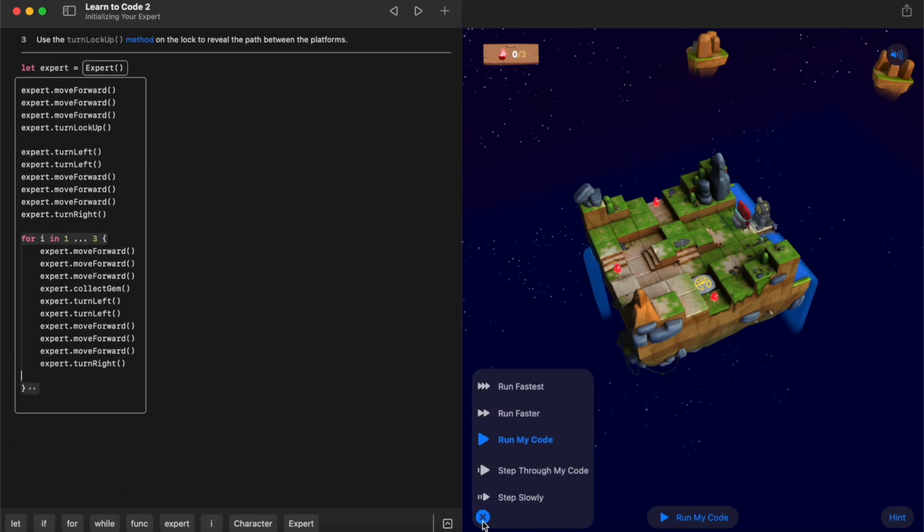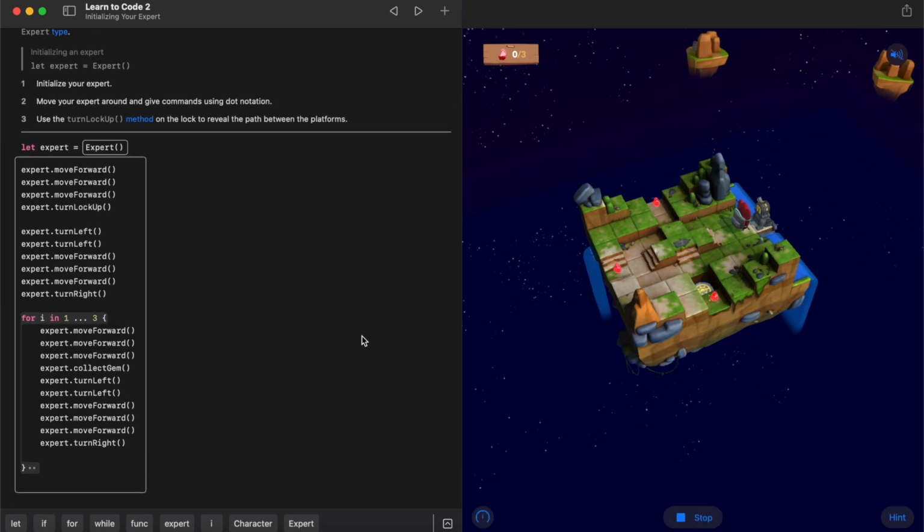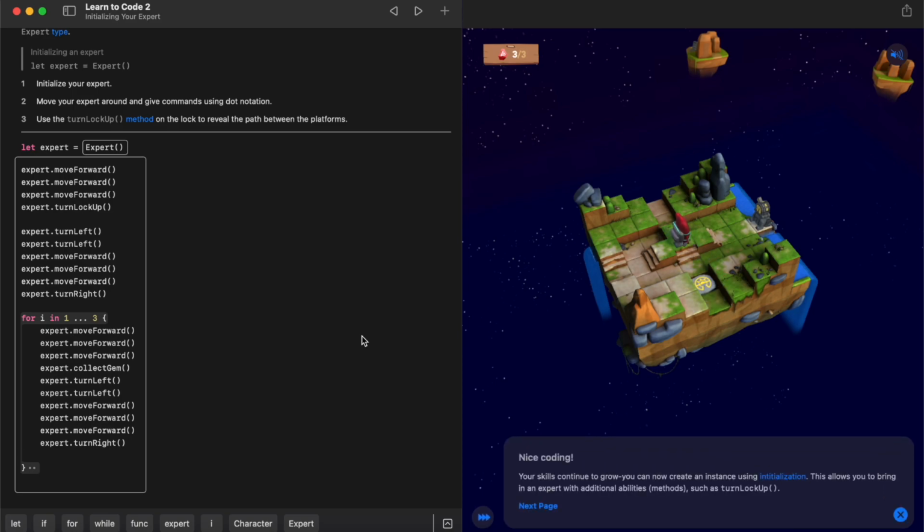So let's test this out. Let's go run fastest so it doesn't take us all day. We've obviously seen the beginning bit, we know that that works, and then from here, hopefully my loop will kick in and I'll get my expert to go around and collect all of the gems. So there you have it.